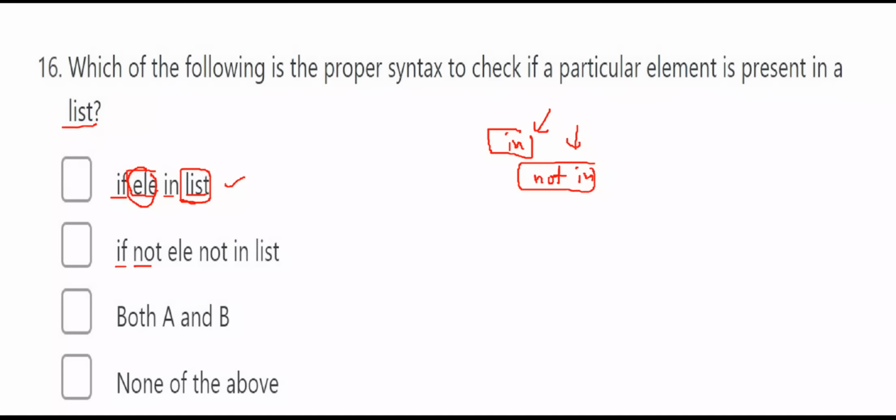If element not in list, that means if the element is not present in the list, then you can use this also. So both A and B are statements for checking whether the element is present in the given list or not. Both are acceptable.